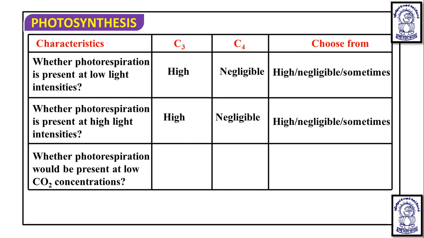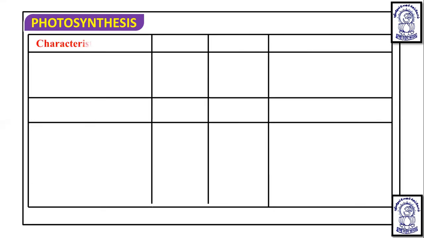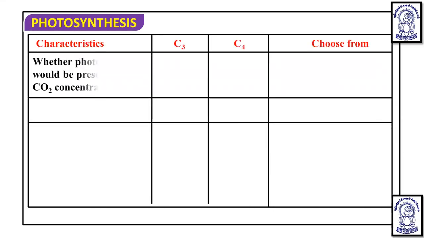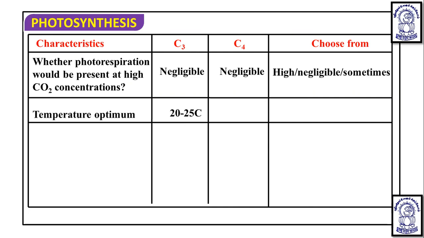Whether photorespiration could be present at a low CO2 concentration: C3 plants will perform photorespiration because the oxygen concentration will increase, but due to the decrease in CO2 concentration in C4 plants, photorespiration cannot occur, so it is negligible. Next, whether photorespiration could be present at high CO2 concentration: then photorespiration cannot occur in both C3 and C4 plants. Temperature optimum for C3 plants is 20 to 25 degrees Celsius and for C4 plants is 30 to 40 degrees Celsius.